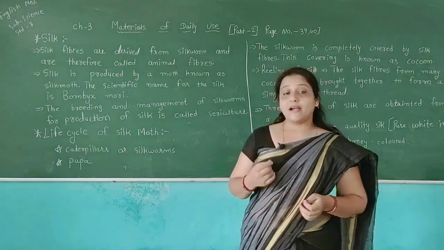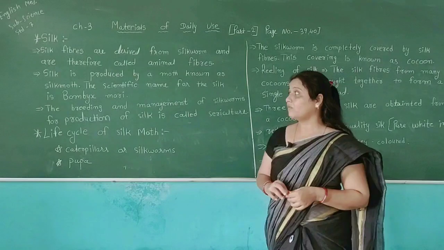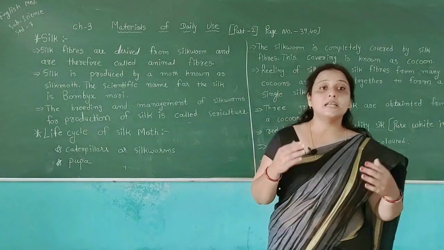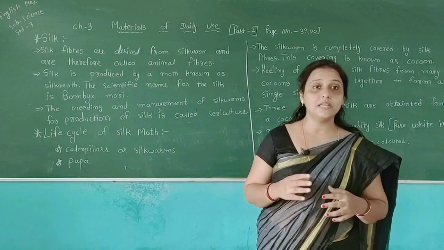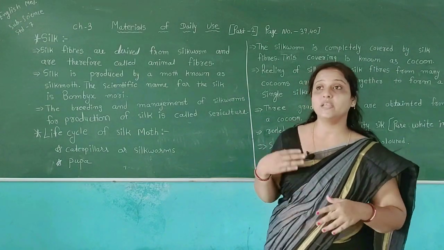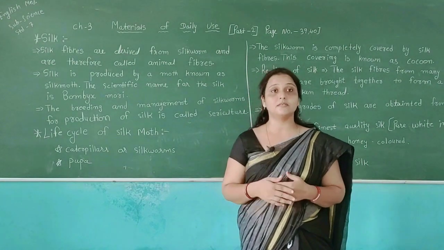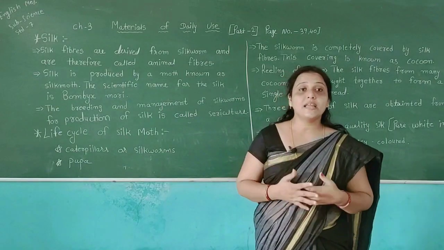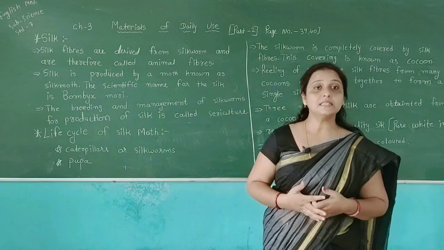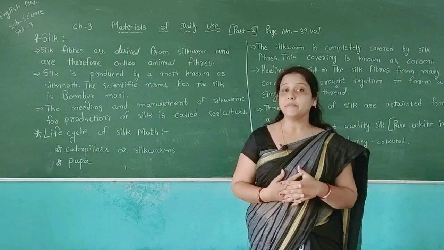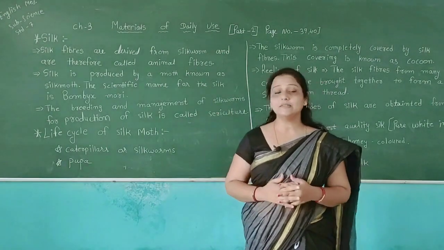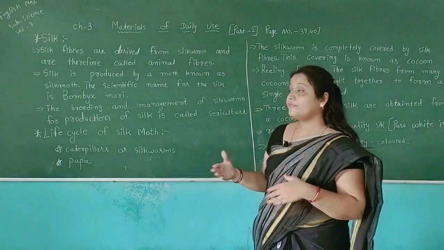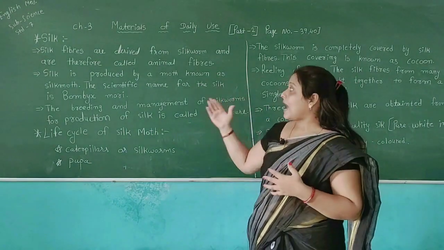Silk fibers are derived from silkworms and are therefore called animal fibers. As you know, we have discussed the different types of fibers we have: animal fibers and plant fibers. The fibers which we get from animals are called animal fibers. And silk fibers are derived from the silkworm and are therefore called animal fibers.